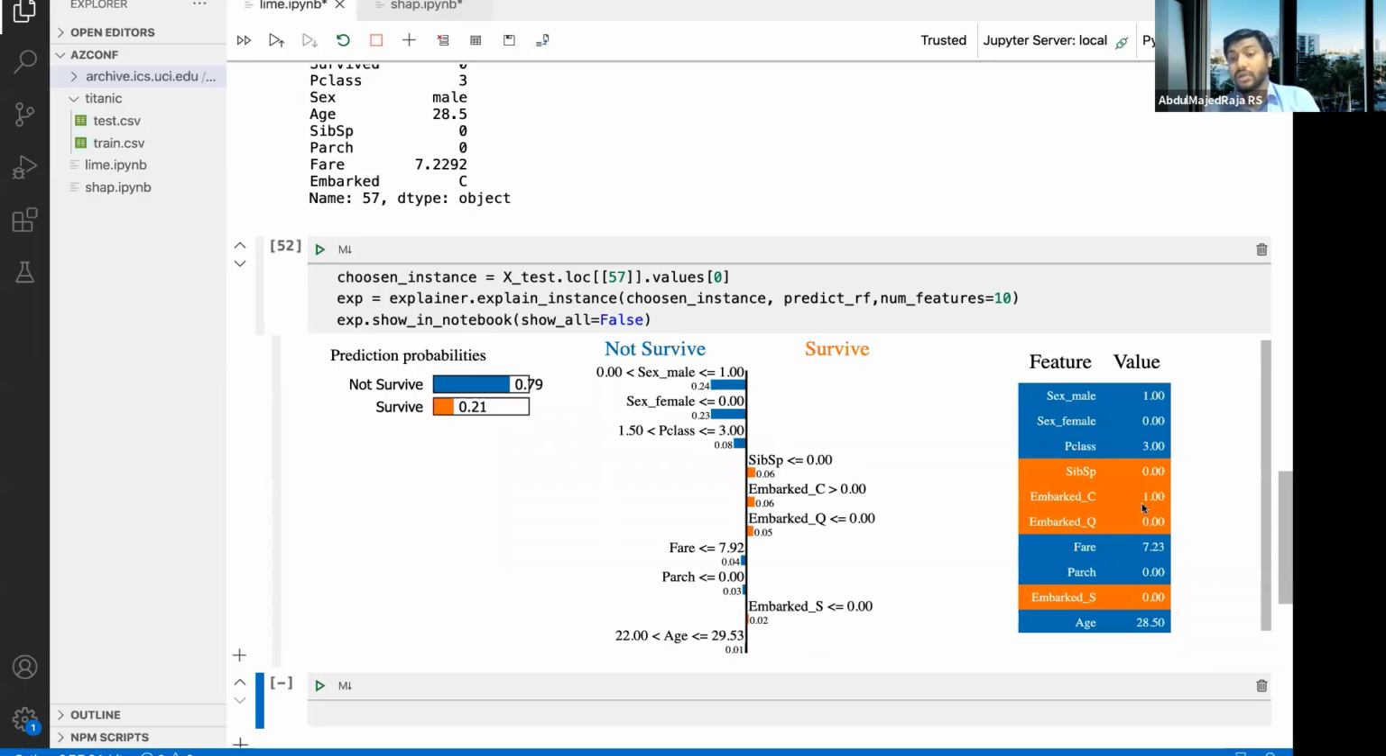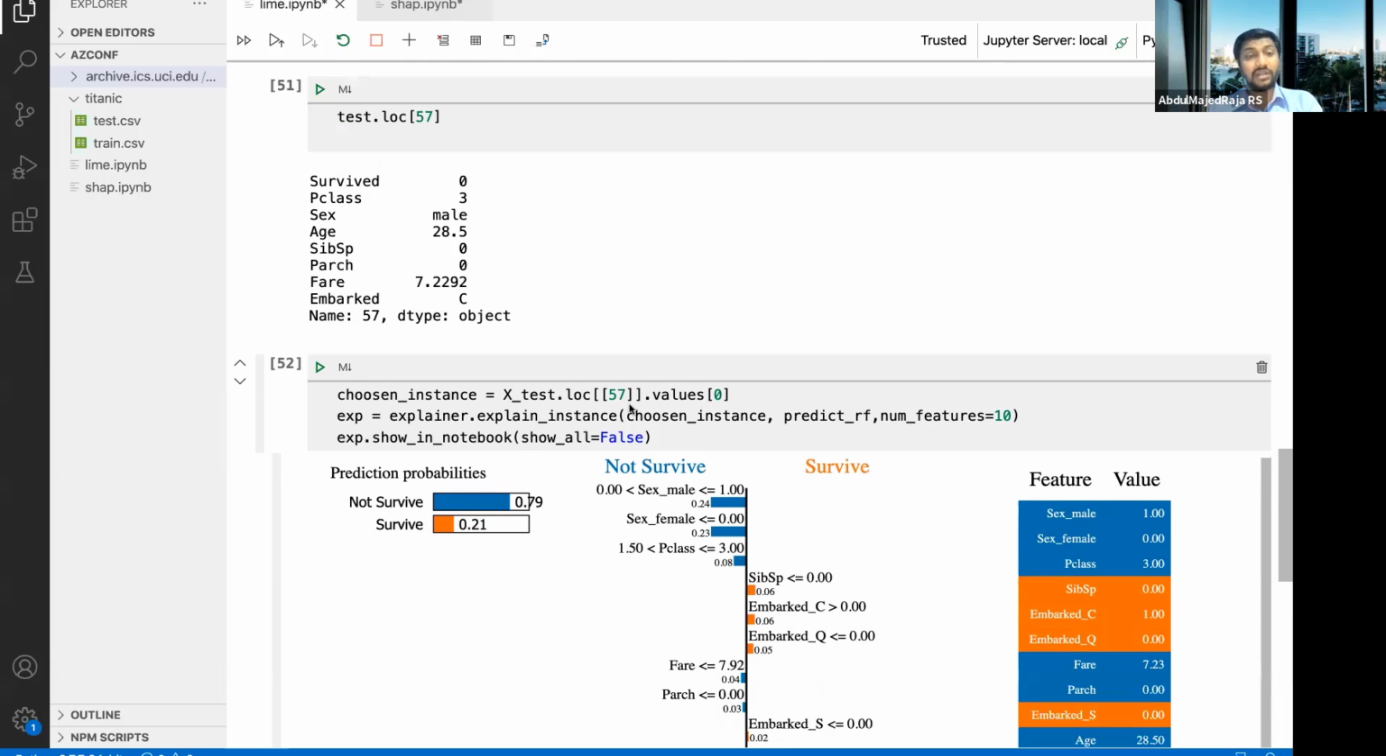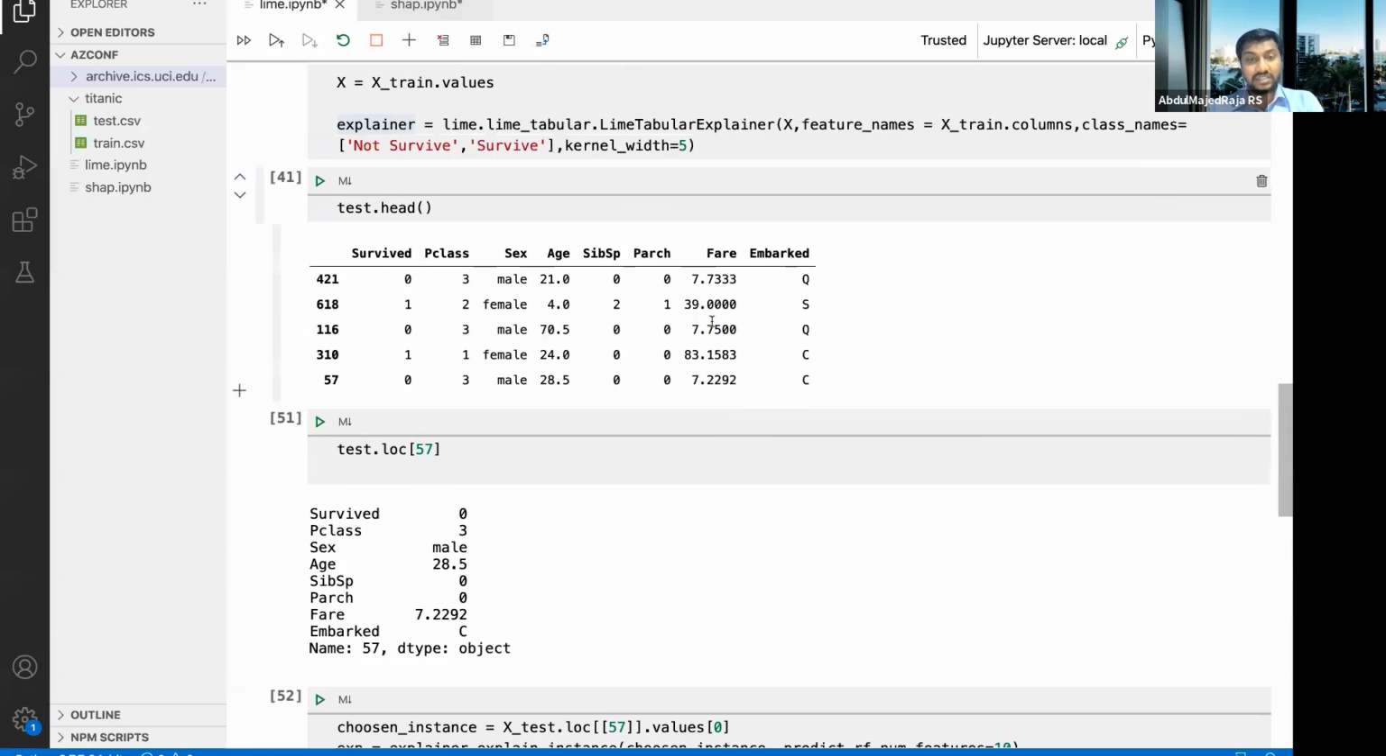But it also has some doubt, saying that this person might survive because they embarked at C, and there are some other reasons. So basically it gives you a combination to understand why that person might survive and why they might not survive, and why this prediction goes between 79% to 21%. And that is quite explainable, you can easily understand from here. So basically the point is,